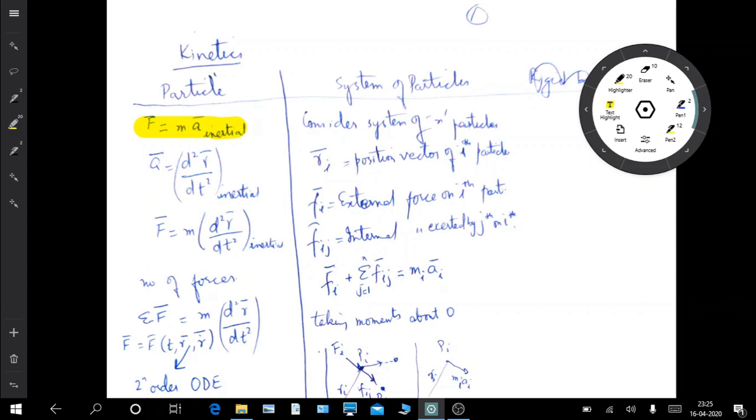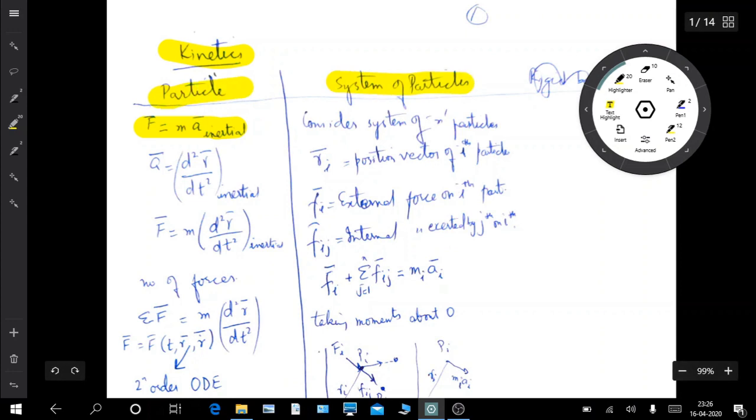Hello guys, today we'll be talking about kinetics. Kinetics, you all know, is about consideration of the effect of forces on a particle, system of particles and rigid bodies. So today we'll be taking up kinetics of particle and system of particles.